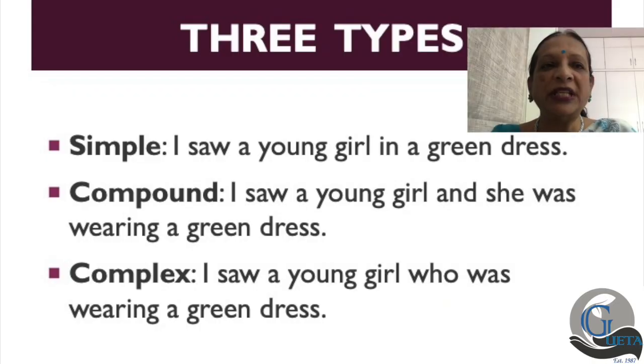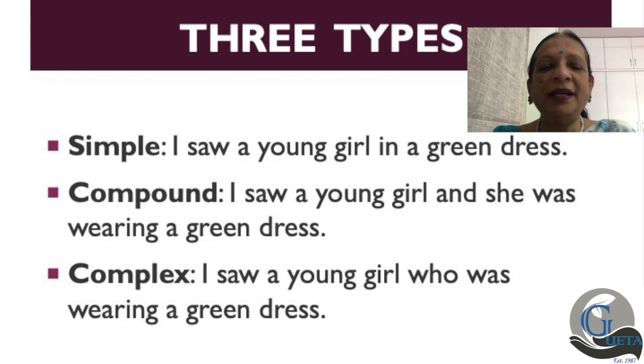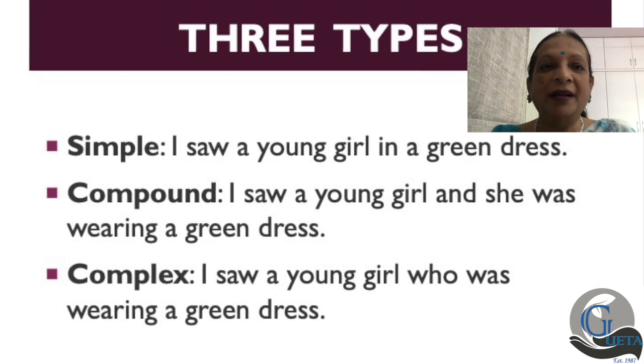Let me give you 3 sentences first. I saw a young girl in a green dress. I saw a young girl and she was wearing a green dress. I saw a young girl who was wearing a green dress.